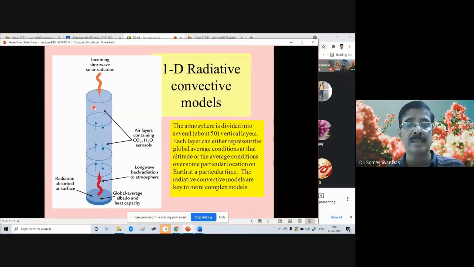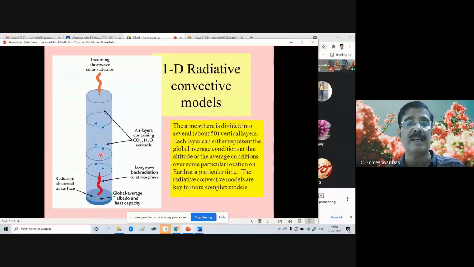So we have the incoming short wave radiation from the top of the atmosphere in this column. Layer by layer, we try to compute the flux, how much flux is going down and how much is coming up.